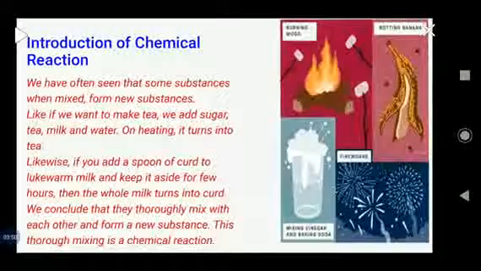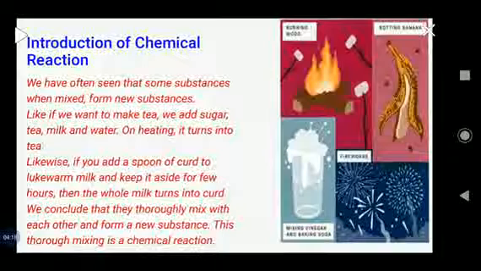Likewise, in case of firecrackers, they contain substances like sulfur, magnesium, phosphorus. When they come in contact with oxygen, they rapidly react with oxygen and an explosion takes place. A chemical reaction takes place.